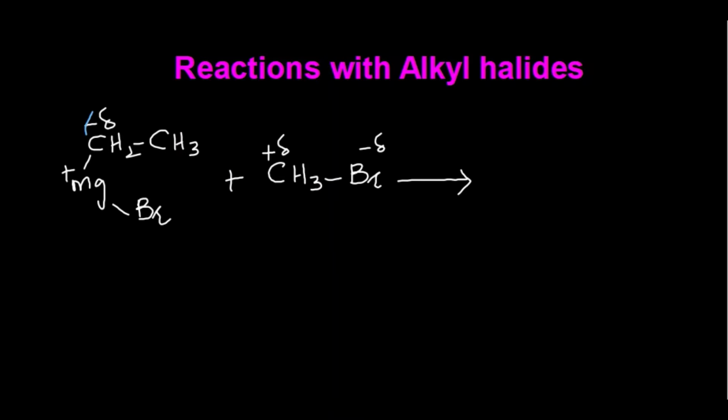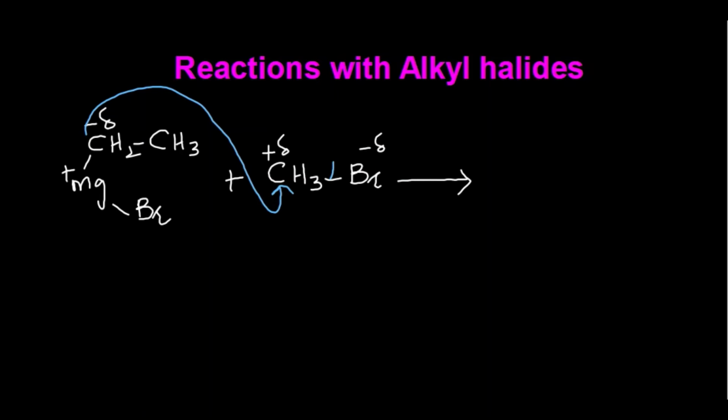Here the alkyl part which is attached with magnesium is nucleophilic, since it has partial negative charge on it. So with the help of this negative charge, it will attack on this alkyl carbon of alkyl halide, right? And it will form sigma bond with this alkyl carbon.